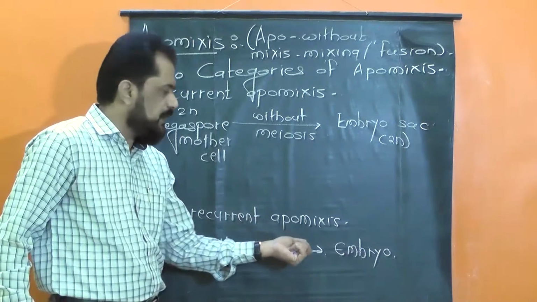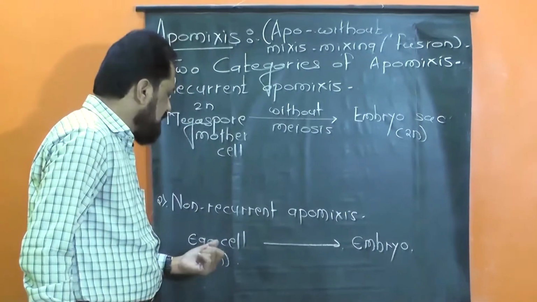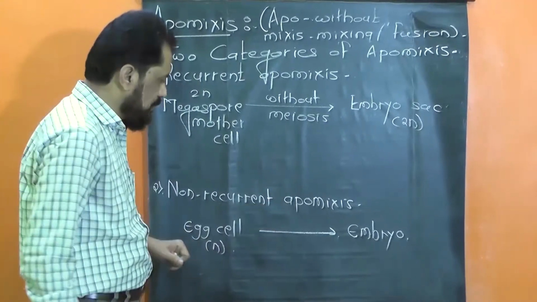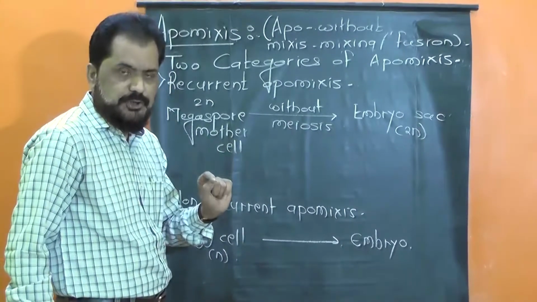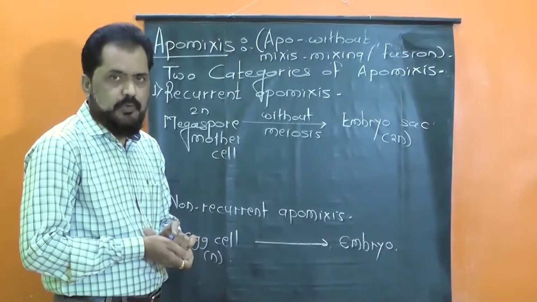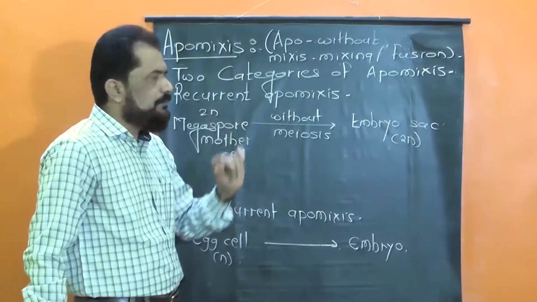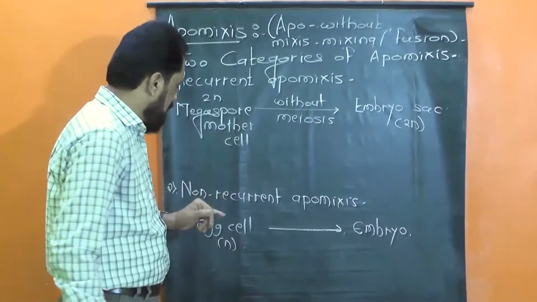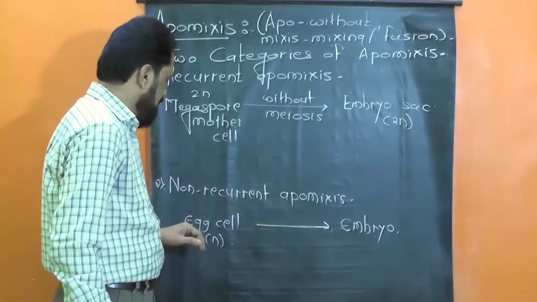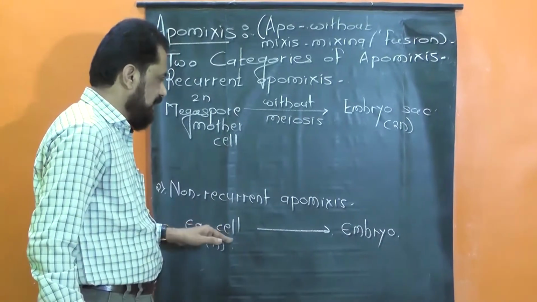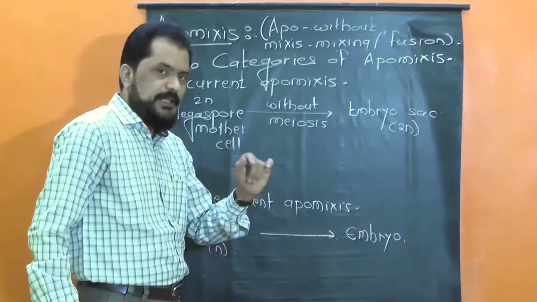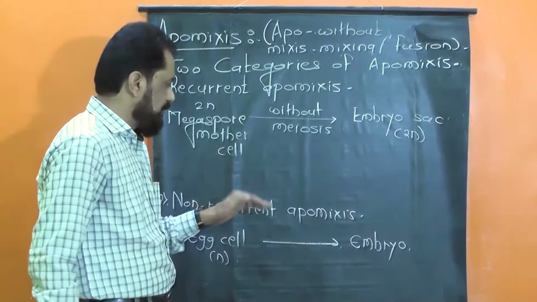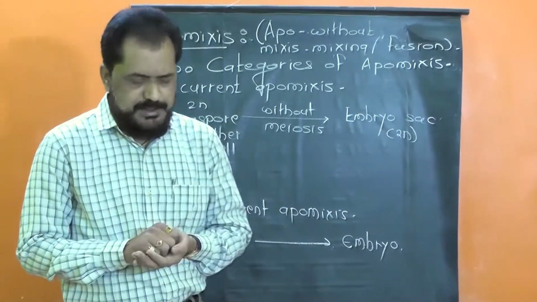Non-recurrent apomixis मध्ये embryo हा egg cell, haploid female gamete पासून develop होत असतो without fertilization, without syngamy, because you know the main feature of apomixis is no syngamy, no meiosis. So here in non-recurrent apomixis, the egg cell gives rise to the embryo directly without fertilization, and this condition is said to be non-recurrent apomixis.